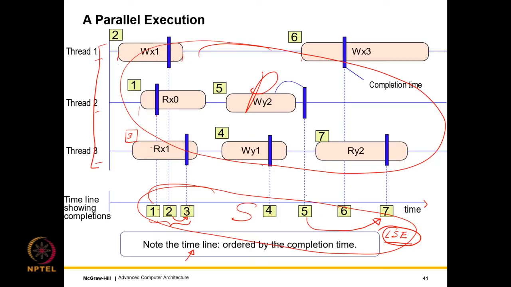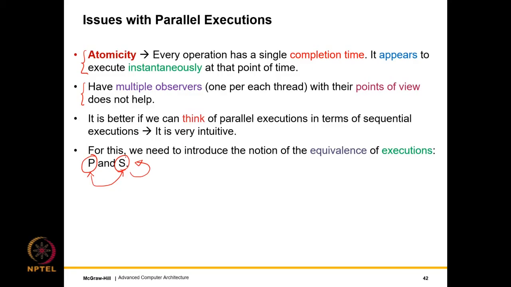For every memory location, it is getting requests ordered by these blue completion timelines, it is servicing them, and we are reading what we should be reading, so it is correct.